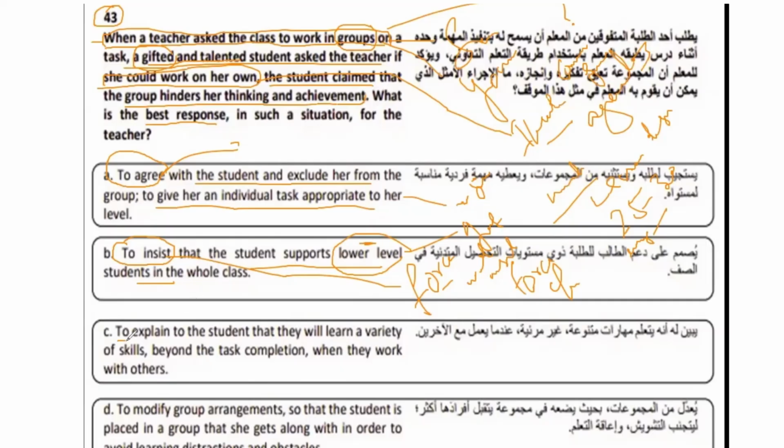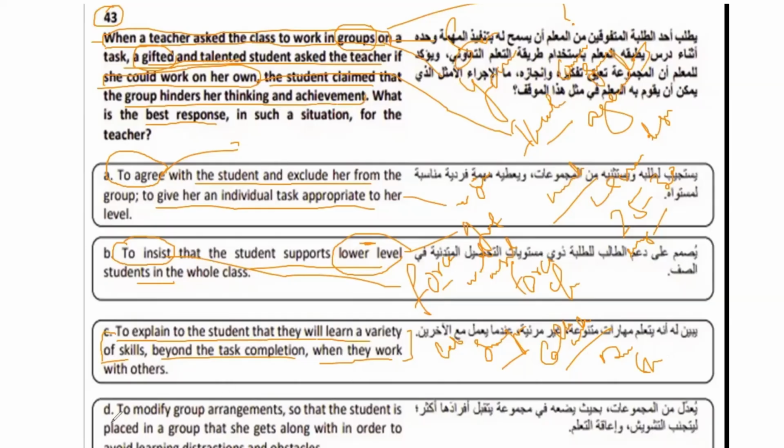Now, the third one is to explain to the student that they will learn a variety of skills beyond the task completion when they work in it. That means it's a kind of convincing, not a force. We are letting the child understand that there's a reason why we set the group work. This is what we call collaborative or cooperative learning, okay? So there will be discussion and more sharing of ideas, like this way.